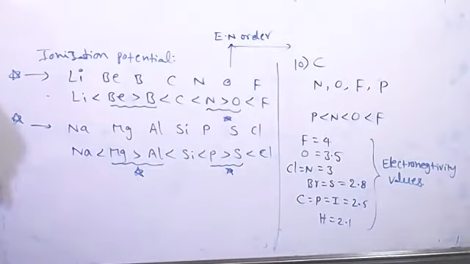Likita, read question number 11. The correct arrangement for the ions in increasing order of their radii is.